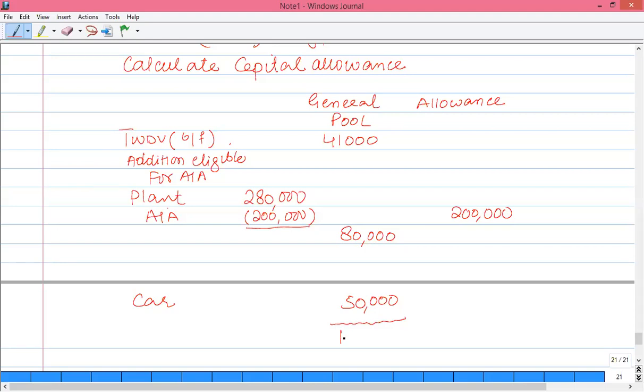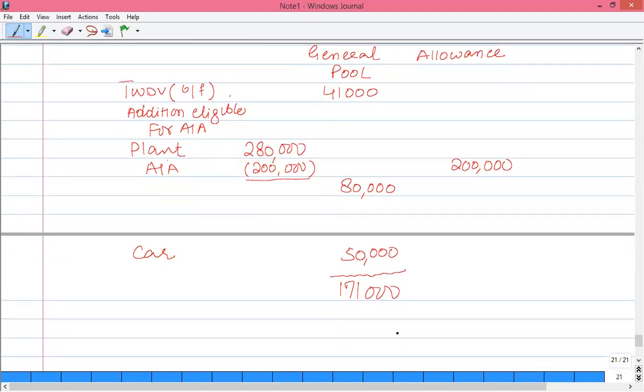So the balance is 1,71,000. Now on this 1,71,000, as it's a general pool balance, the WDA is 18% per annum. Now we will calculate WDA on this amount. So 171 into 18%, and that is 30,780, and this is the value of the allowance.